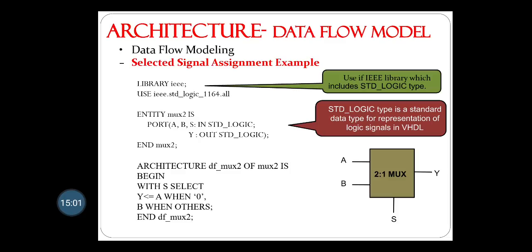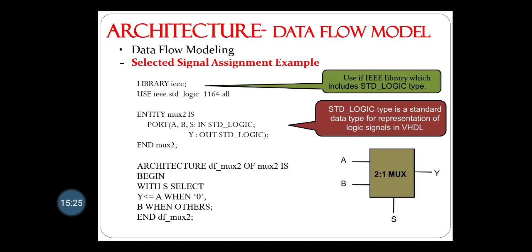Architecture data flow of MUX2 is begin, with S select. Here S is the select line, and depending on that, inputs A and B will be transferred to output Y.